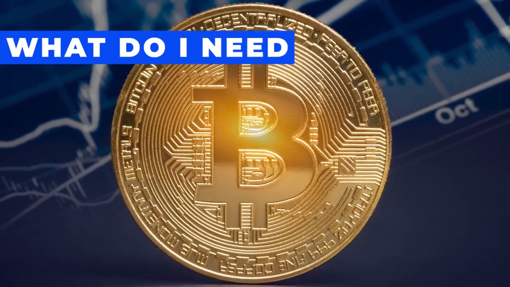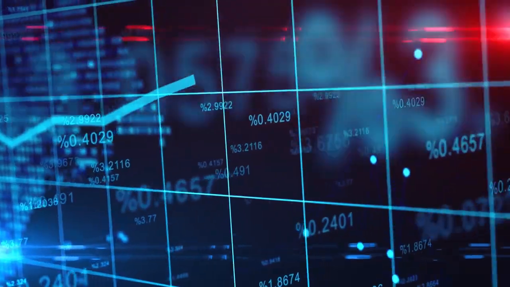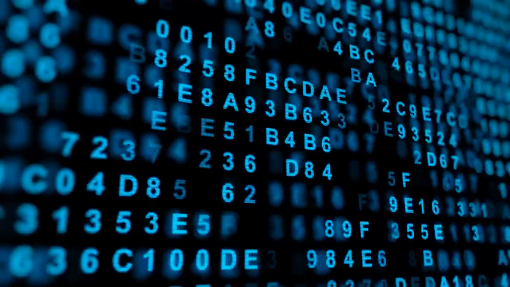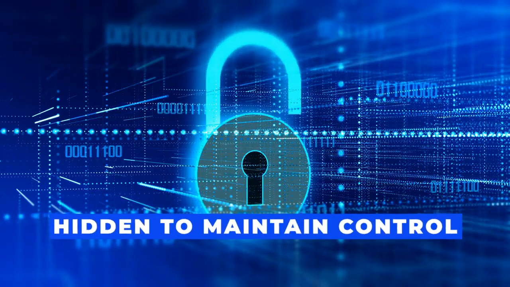What do I need to use Bitcoin? To use Bitcoin, you need a crypto wallet, a software that allows sending and receiving Bitcoin, and two keys, a private key for approving transactions and a public key for sending money. Keep your private key hidden to maintain control.